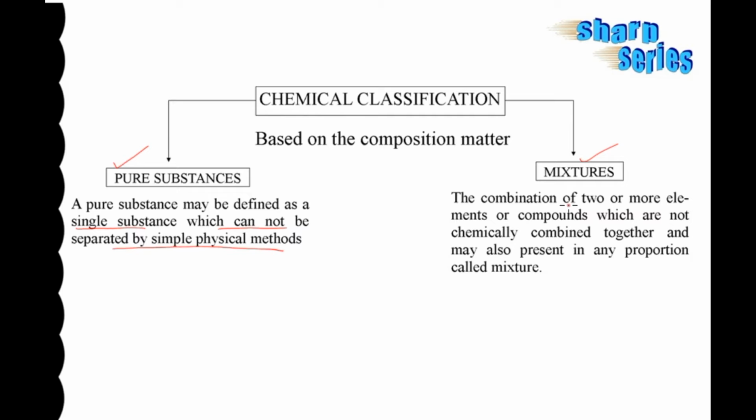Mixtures are the combination of two or more elements or compounds, which are not chemically combined together and may be present in any proportions, and that is known as a mixture. So here, the classification is done on the basis of the composition of the matter. If the composition is made by a single substance, single atom, or single type of molecule, then it is called a pure substance. In mixtures, the components are just physically in touch. There is no chemical interaction between the constituents.